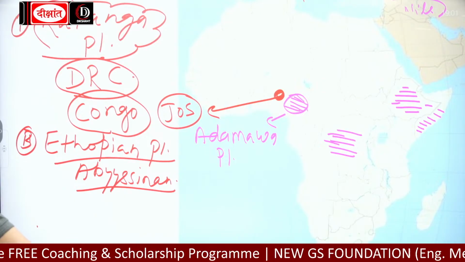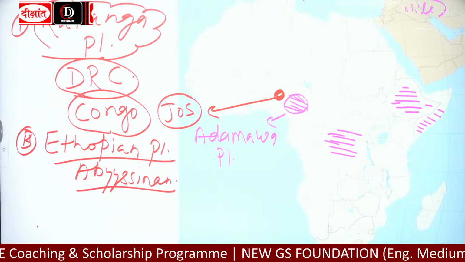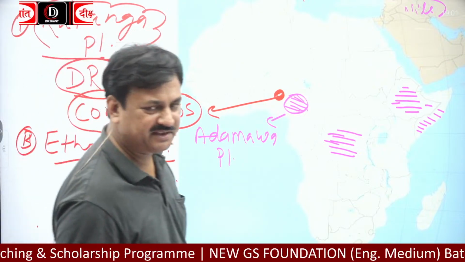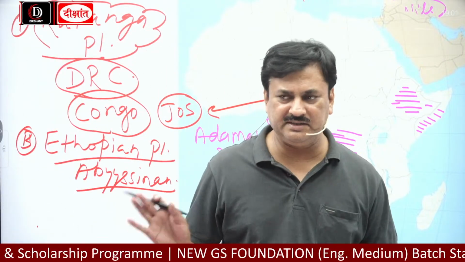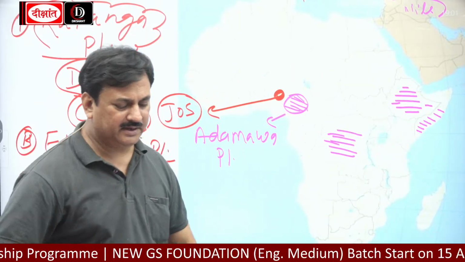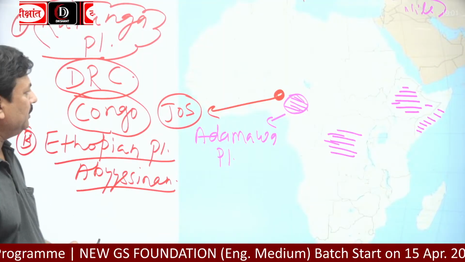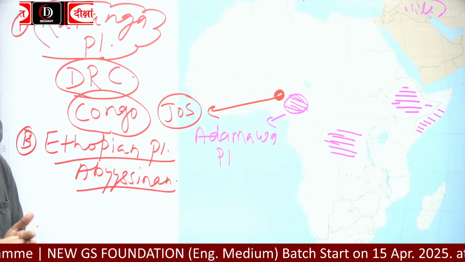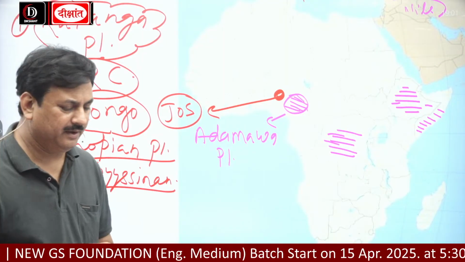Chhattisgarh. 99% of the tin we obtain comes from which state? Chhattisgarh. वहीं से मिलता है हमें. Now, then comes Bie Plateau. Bie, B-I-E.